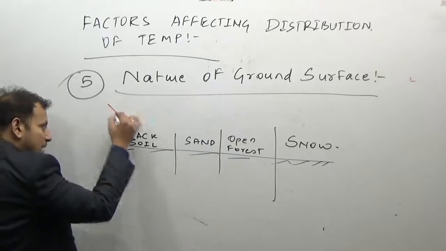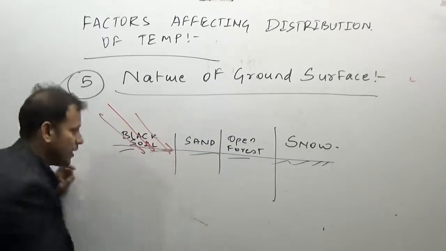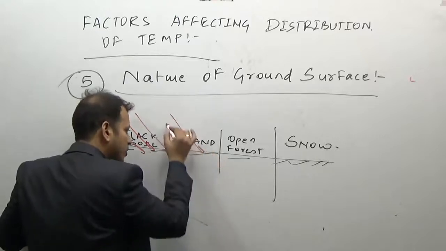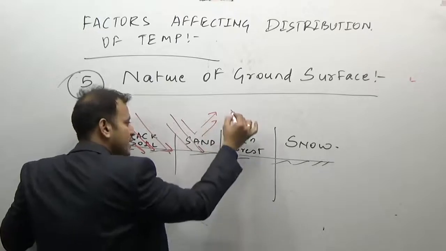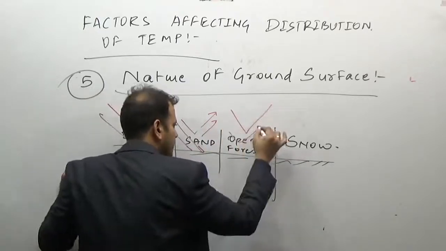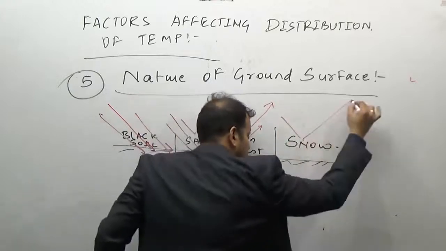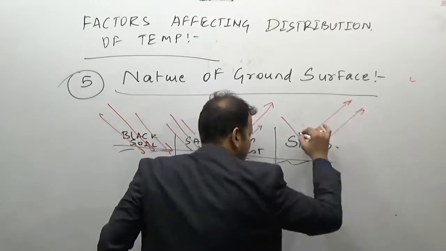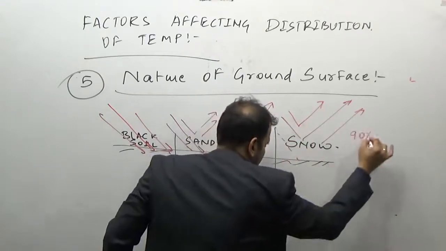Here the maximum amount of insolation will be absorbed because of the black soil. Here also more amount of insolation will be absorbed, some will be reflected. Here more of the insolation will be reflected while some will be absorbed. Here most of the insolation will be reflected back because 90% of the insolation is reflected back.